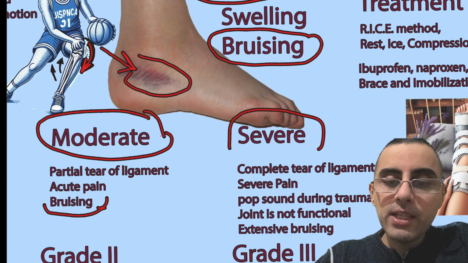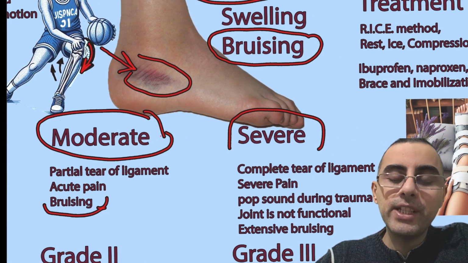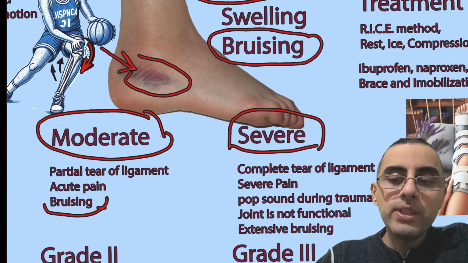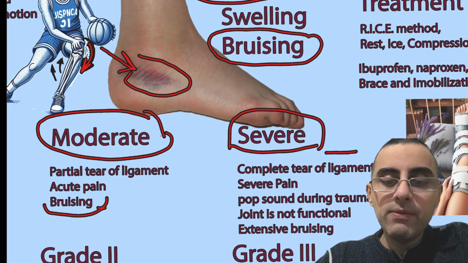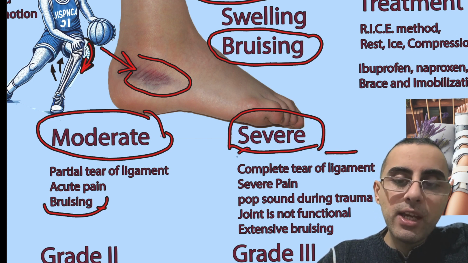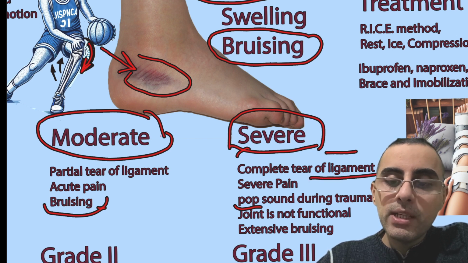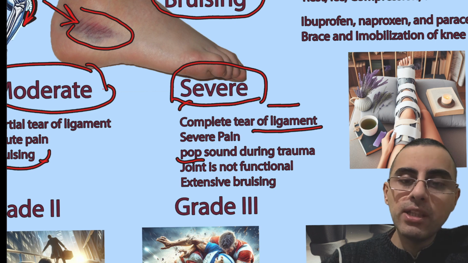And in severe cases we have complete tear of the ligament. That's important because if there is complete tear of the ligament, it requires surgery. Pain is very severe, and during this injury, during this trauma, there is a pop sound which the person notices, and this pop sound is tearing of the ligament, a sign of this severe injury.